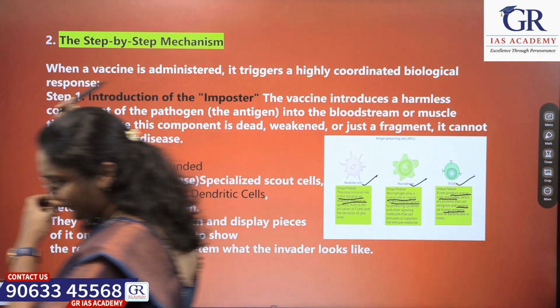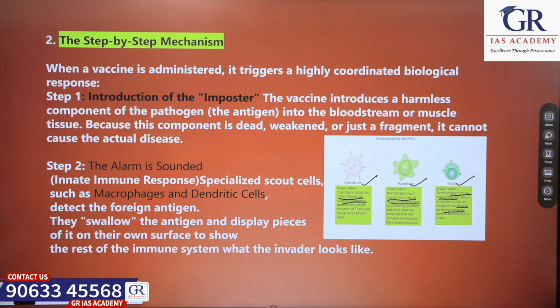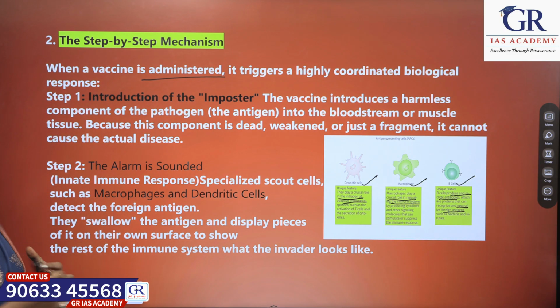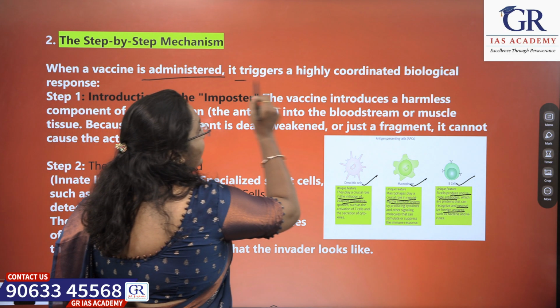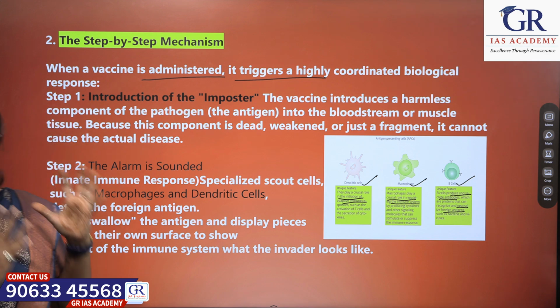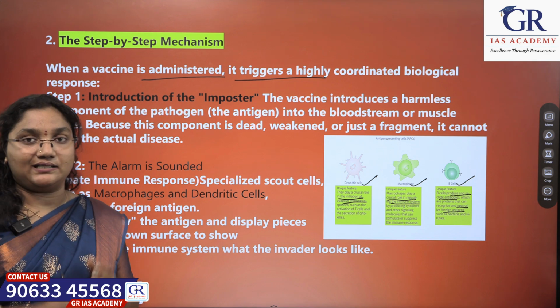Now let's look into the mechanism of the vaccine. When a vaccine is administered, in the sense when we take a vaccine, it triggers a highly coordinated biological response. Now, let us see step by step what happens when we take a vaccine.